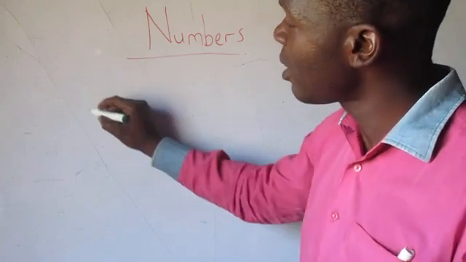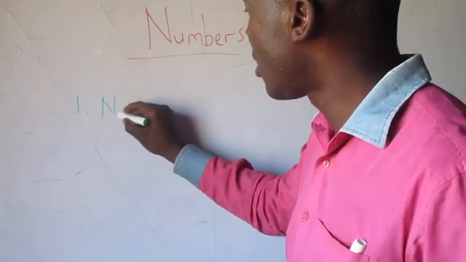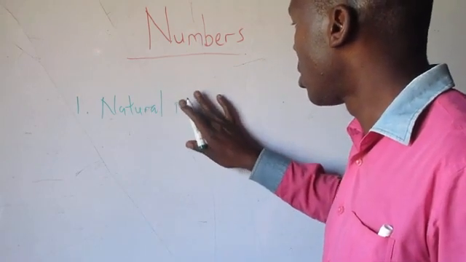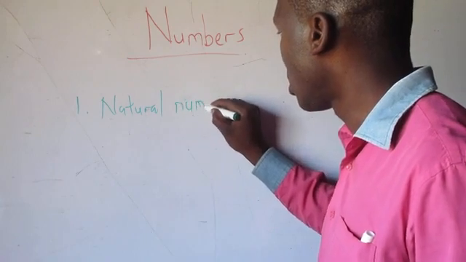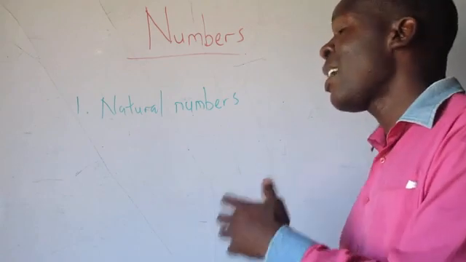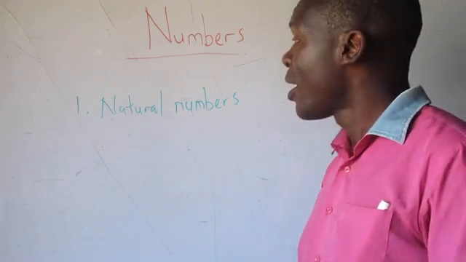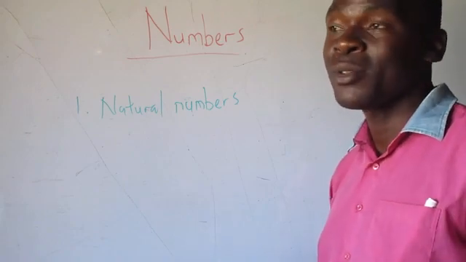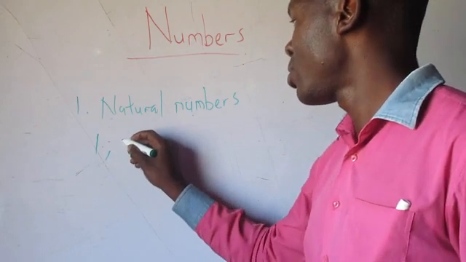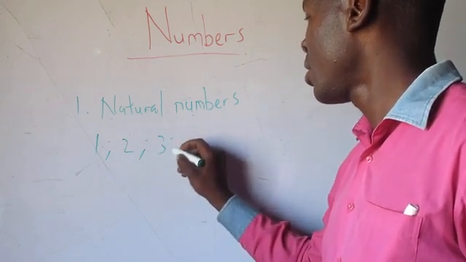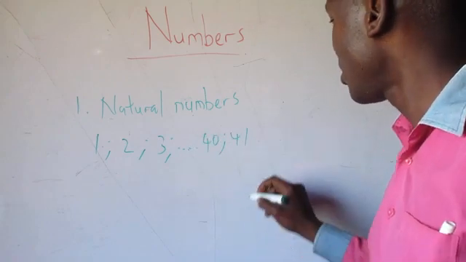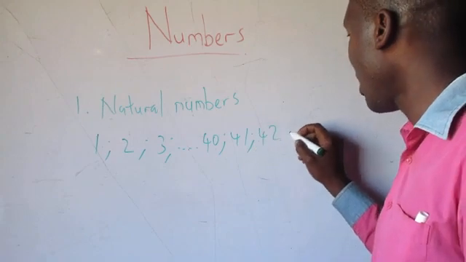Right, number one, let me talk about natural numbers. These are everyday counting numbers, or numbers which are used in everyday counting. Let's talk of 1, 2, 3, 40, 41, 42, etc.